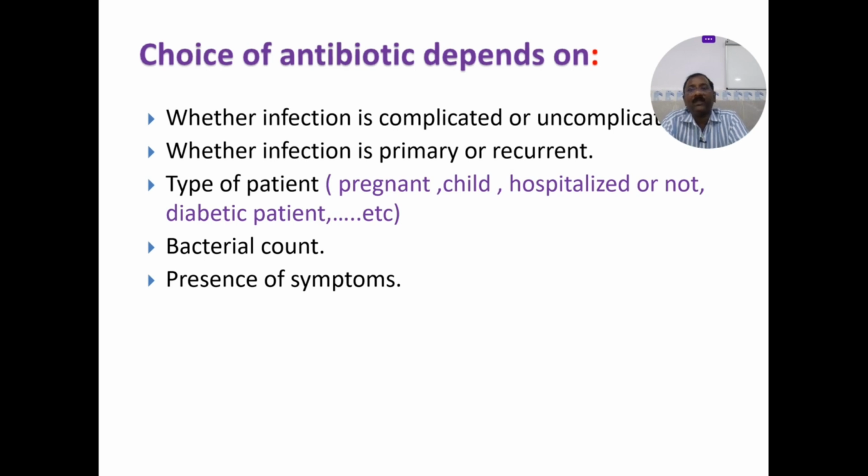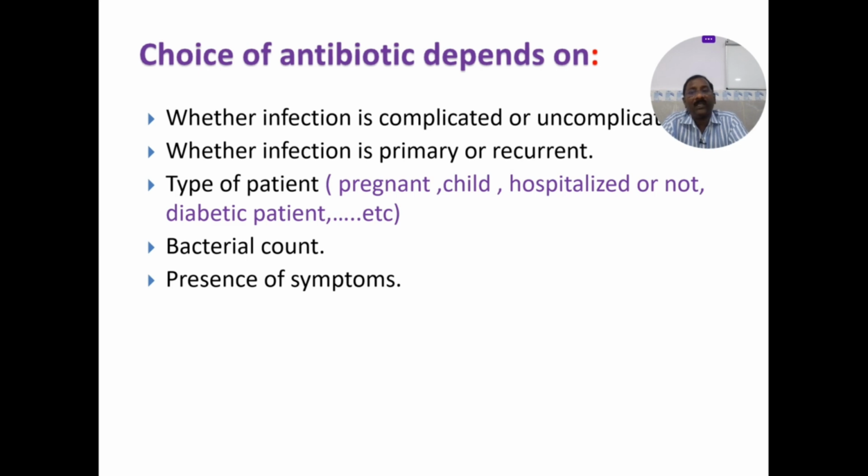The choice of antibiotic depends on whether the infection is complicated or uncomplicated. Okay. Whether the infection is primary or recurrent. Type of the patient: pregnant, child, hospitalized, diabetic, etc. Bacterial count: the higher the bacterial count, the more the chances of having sepsis. So the presence of the